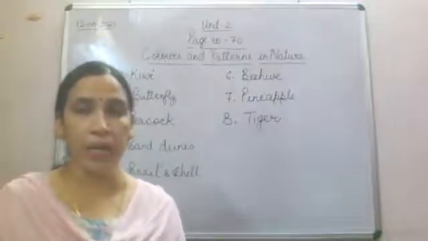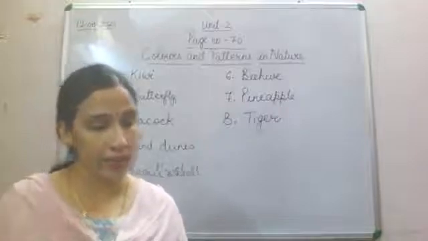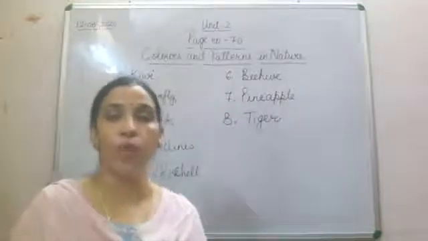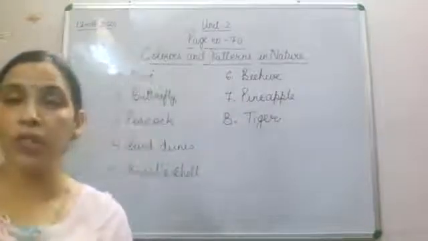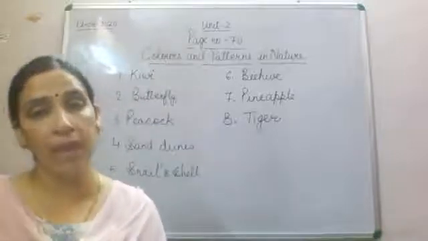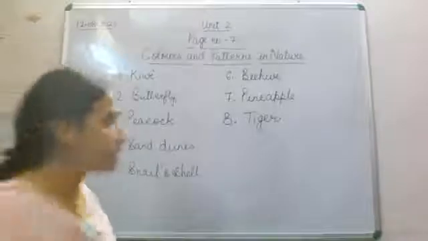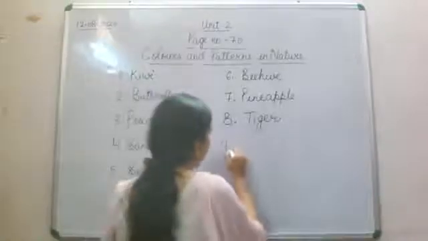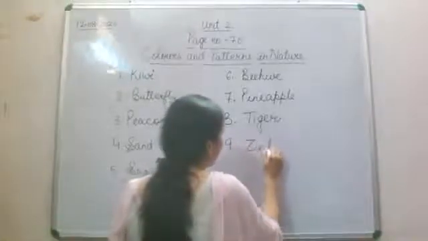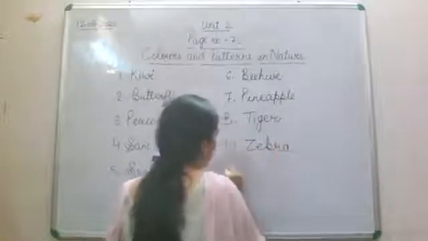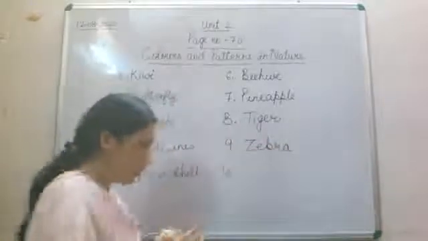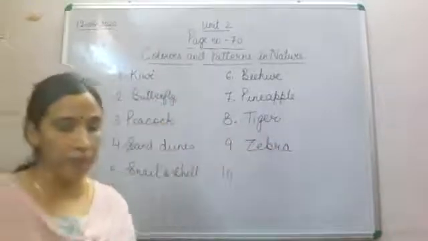Now number 9. Number 9 again is a pattern of one of the animal which is having stripes of black and white. Yes, correct. The correct answer is number 9 is zebra. Number 9 is zebra. Now come to number 10.